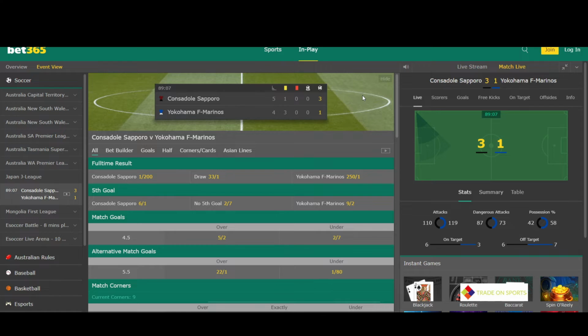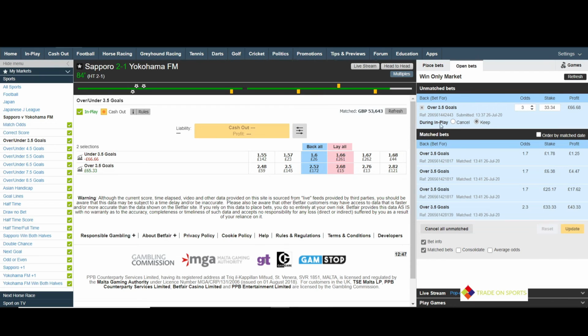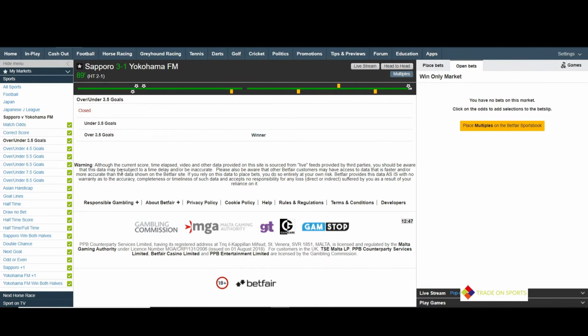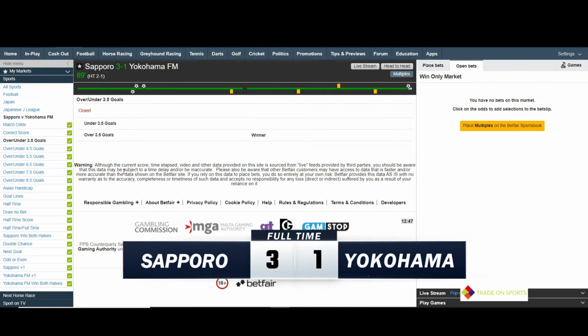Okay, so that was nice. We got the goal in the 89th minute, and a kind of textbook example really of how to use time bands. I'm just going to check here to see if I was matched. I wasn't matched on my final trade, but you know, we've shown now a perfect trade of how time banding works, and we got the late goal. Fantastic. We didn't quite get fully matched on the 3 drips, but certainly a nice return on that.